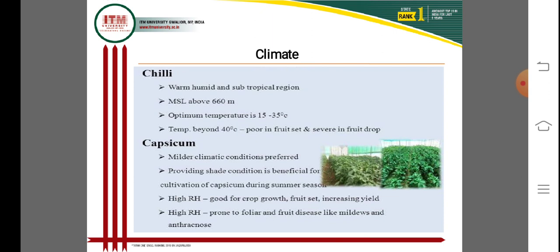High relative humidity makes the crop prone to foliar and fruit diseases like mildew, and also infection by anthracnose due to the high humidity environment.